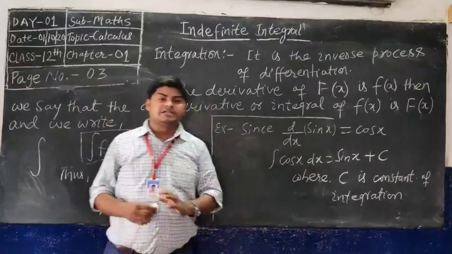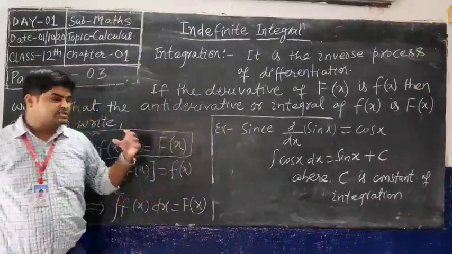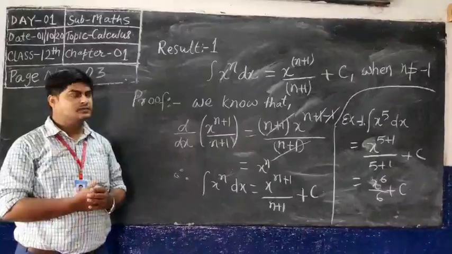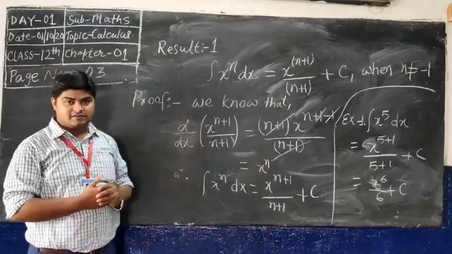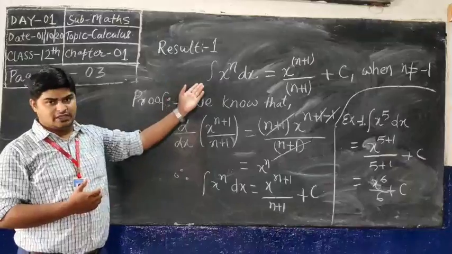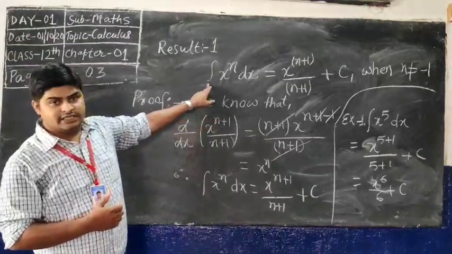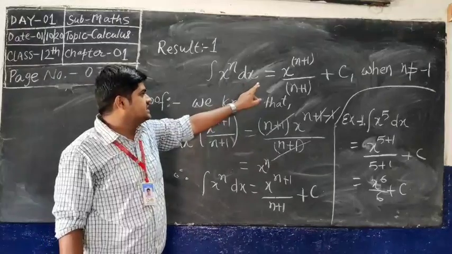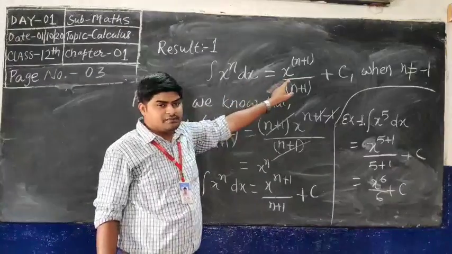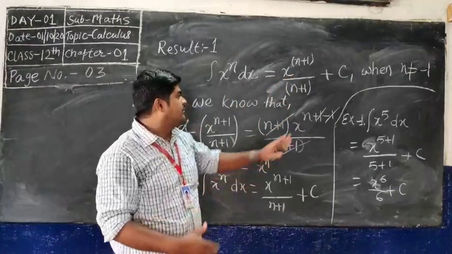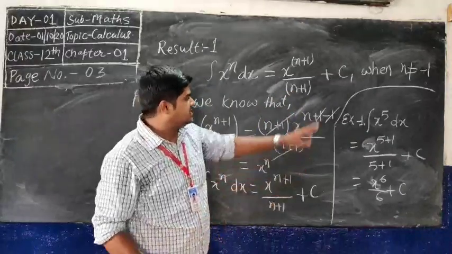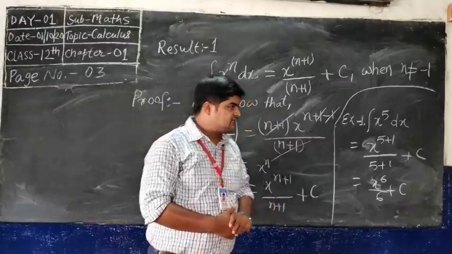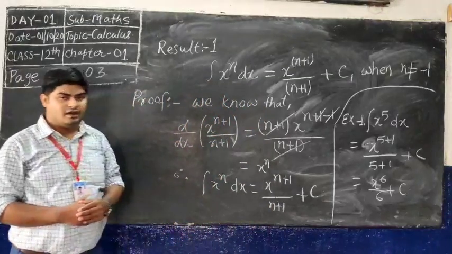Okay students, now let us see some results, some formulas of integration. See result 1, you can say this is a formula. The integration of x to the power n dx is equal to x to the power n plus 1 by n plus 1 plus constant term, when n is not equal to minus 1. This is the formula, and how will you prove it?